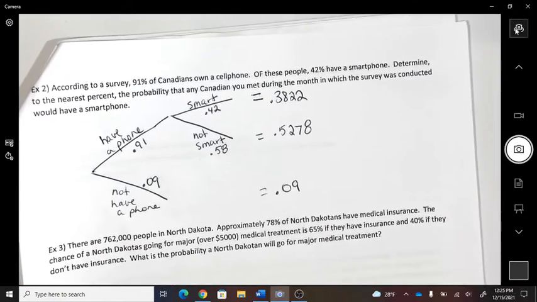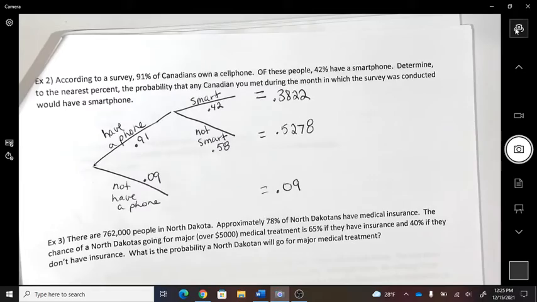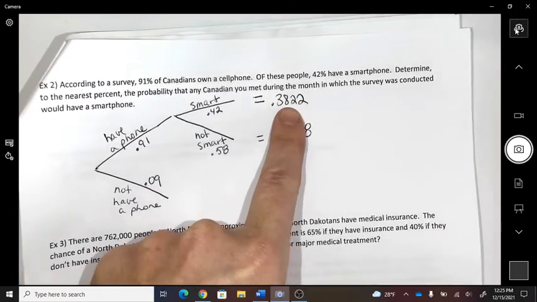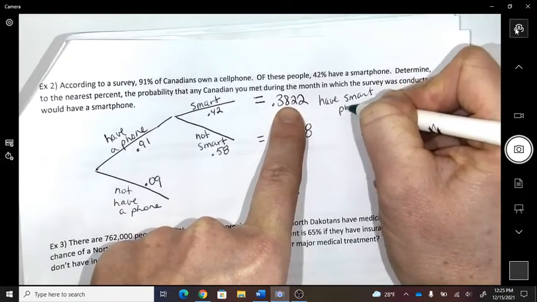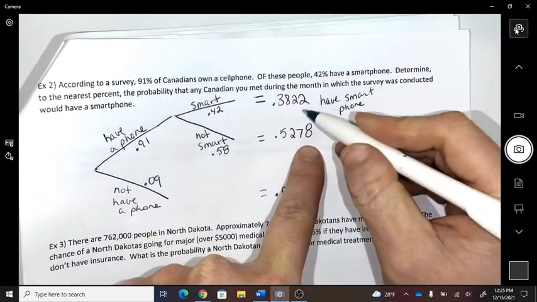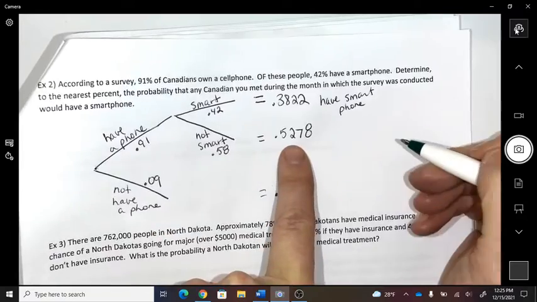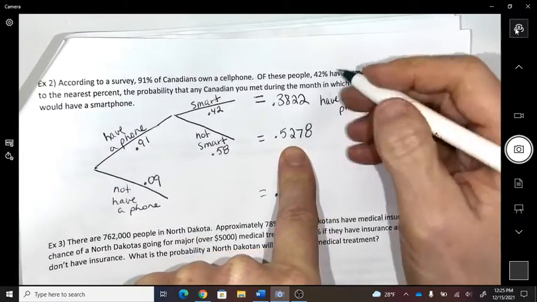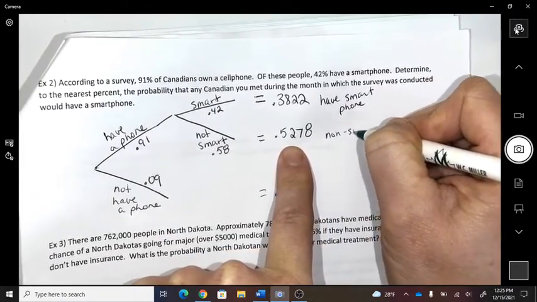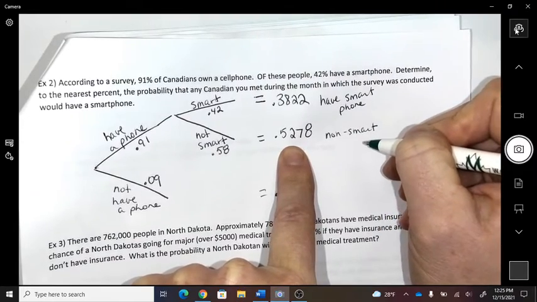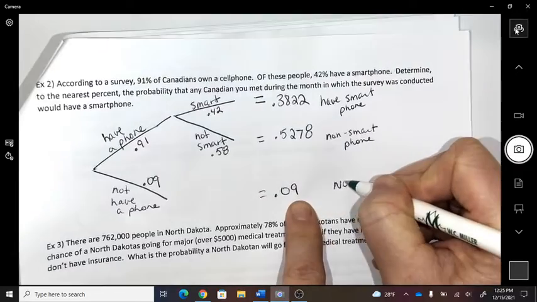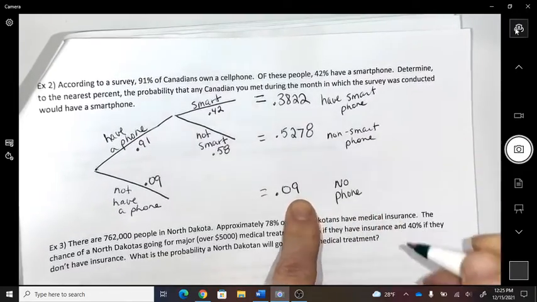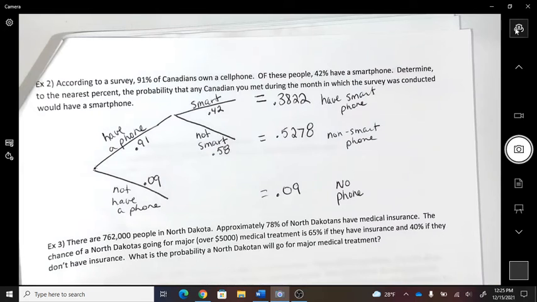Okay, so what are all the situations that could have played out here? These people have a phone and it's a smartphone. These people have a phone but it's not a smartphone. And these people have no phone. Again, all of those possible situations would add up to 100%, right?